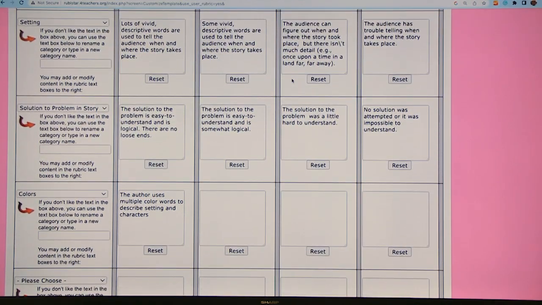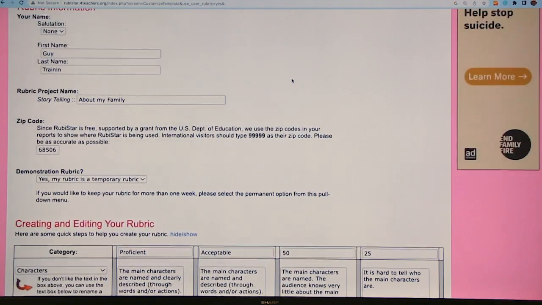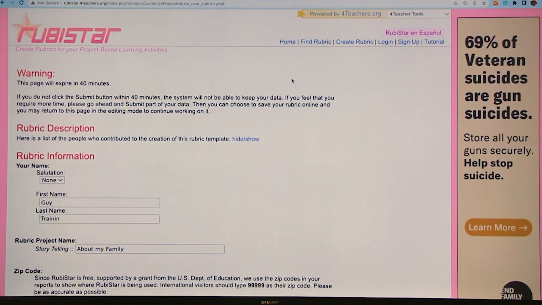What else can you tell me about RubiStar? RubiStar, if you do not have an account, once you're done with the rubric, you close the page and it's gone. That's a word of warning, so print it out. If you decide that you don't want an account, which is perfectly fine, just make sure you send it to print and you have a copy in PDF or paper format so you're not losing all of that. We highly recommend, if it's available for free, get an account, especially as a teacher. It's not going to be a problem for you.